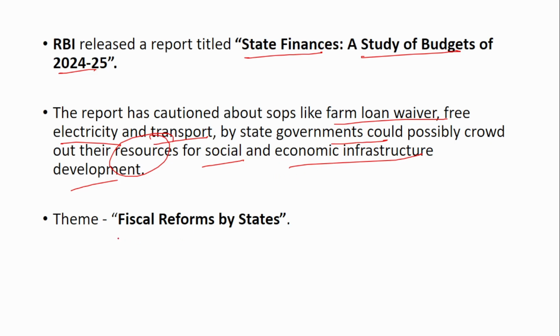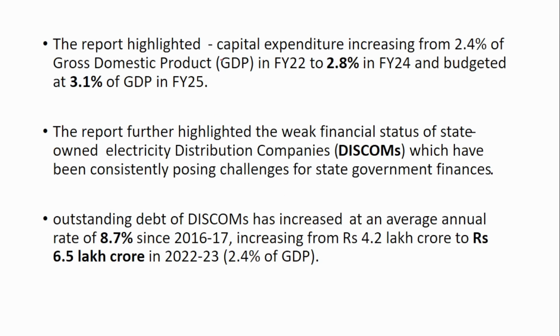The theme is fiscal reforms by states. The report highlighted that capital expenditure increased from 2.4% of GDP in financial year 22 to 2.8%, and the budgeted figure is 3.1% in financial year 25. So the capital expenditure has been growing. That is a very good thing to note.